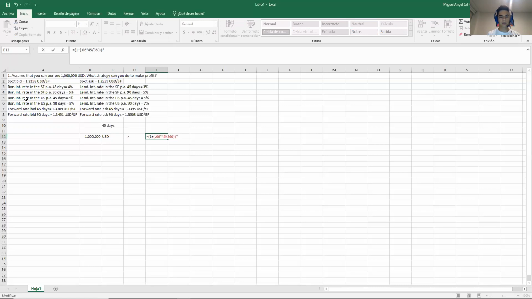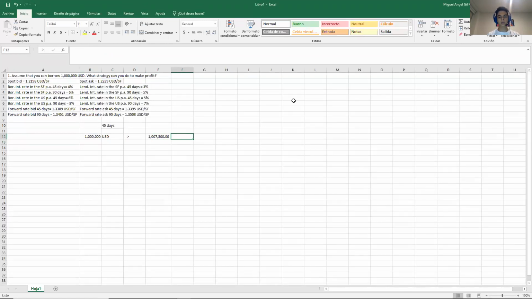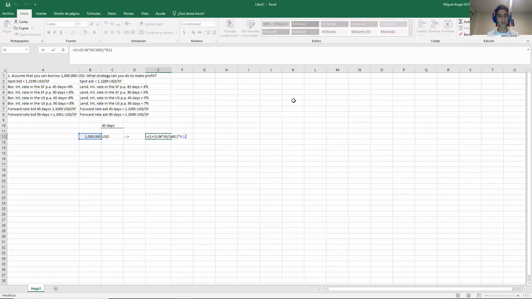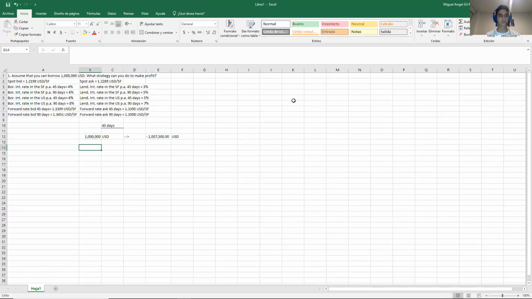And all of this multiplied times the 1 million, okay? So this is the amount of dollars that I will have to pay back in the end. I usually like to write a minus, so I remember that it's something that I need to pay back in the end. So it's just something that I like to do. So now I know how many dollars I have to pay if I borrow that money.